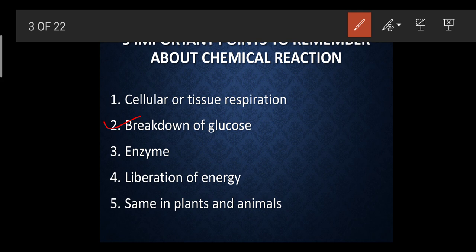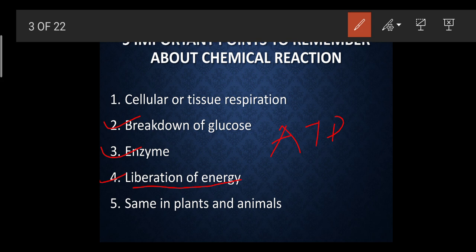All the chemical reactions take place in the presence of enzymes, and we know what enzymes are. Enzymes are biological catalysts which help to speed up the reaction. And we have already studied the liberation of energy in the form of ATP, and that ATP helps us to carry out our life processes.